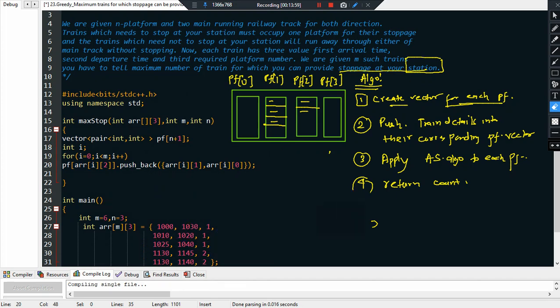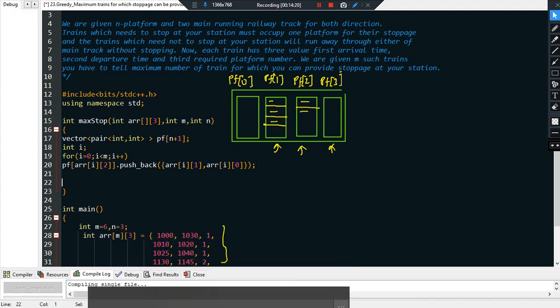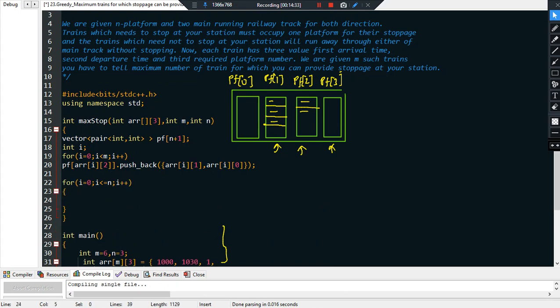Let us see. So I hope this algorithm is clear. Now let me rub it so that I can use this space. Now what we can do, basically I have created my vectors, right? All the train details have been pushed into the corresponding platform. Now I will basically apply the activity selection problem to each of the platforms. So for that, I'll say for i is equal to 0, i less than or equal to the number of platforms and i plus plus, right? And what will I do? I will make it nested for easy understanding.